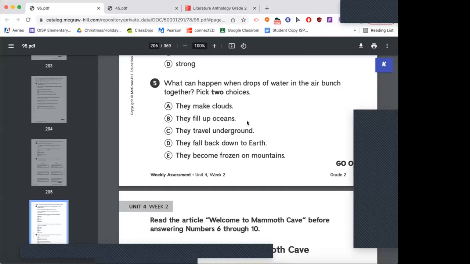What do you guys call that, when drops of water in the air bunch together? What do you see in the sky? Rain. Huh? Clouds. They make clouds. And then what happens when they get heavy? The rain starts to fall back down. They fall back down to Earth. So the answers for this one would be A and D. They make clouds, and then those clouds fall back down to Earth as rain.